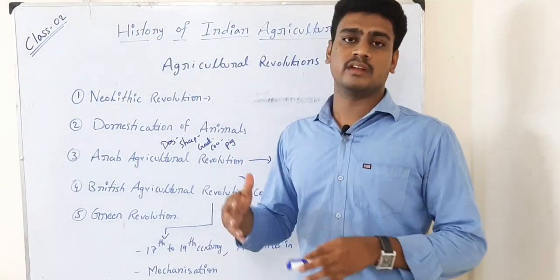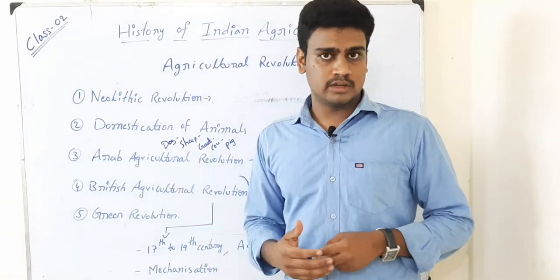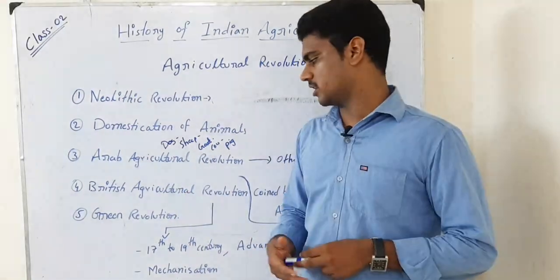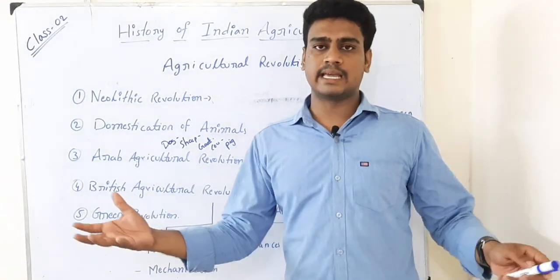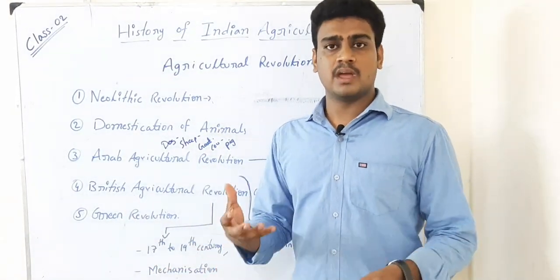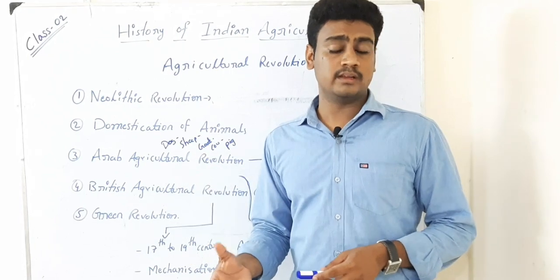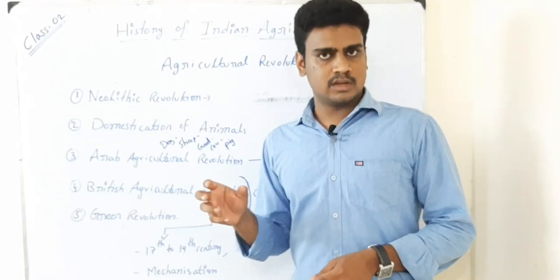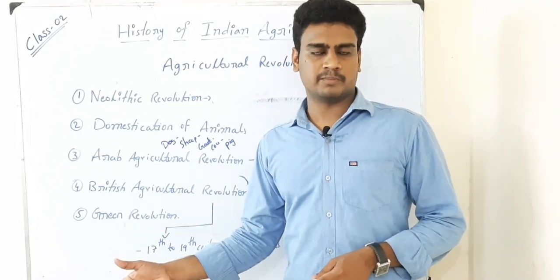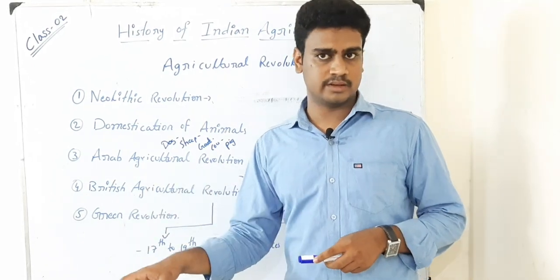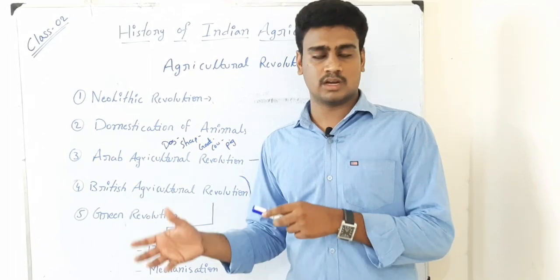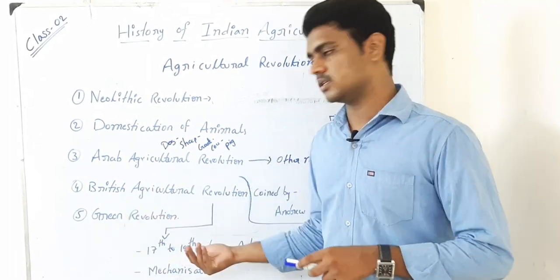But why didn't we get good results from this agricultural revolution? The reason is that in those days Britishers occupied the entire land area, and in the countries they were ruling, the own people belonging to that country were made slaves to the Britishers. They were working in the field, and the food grains raised in the field were owned by these Britishers.